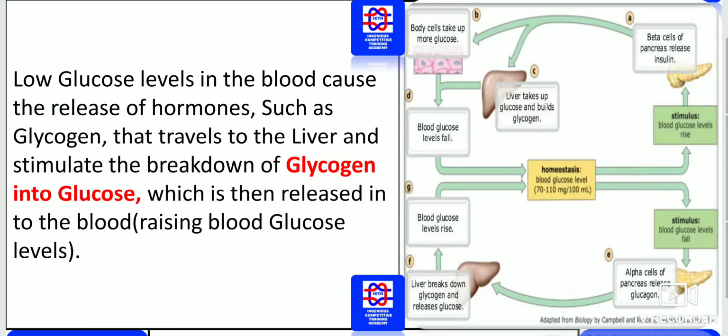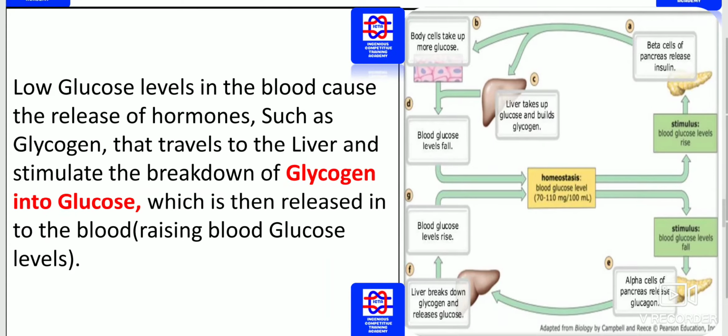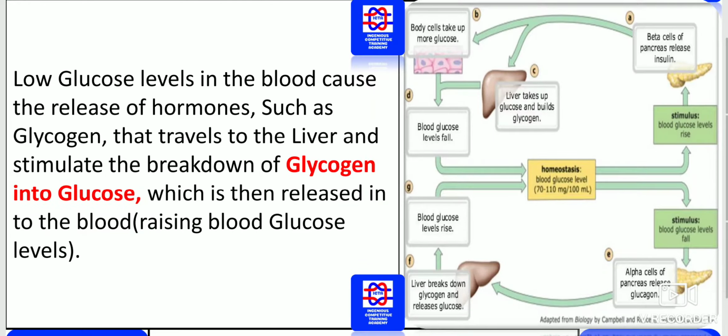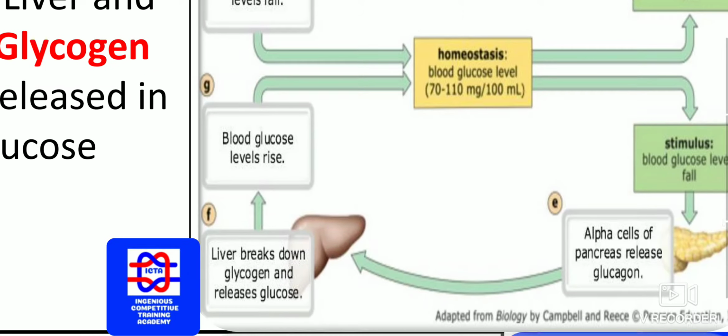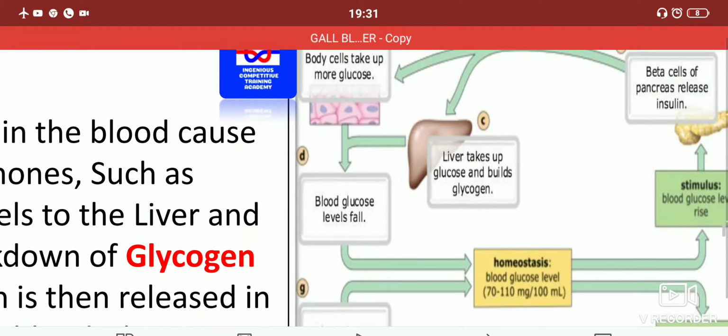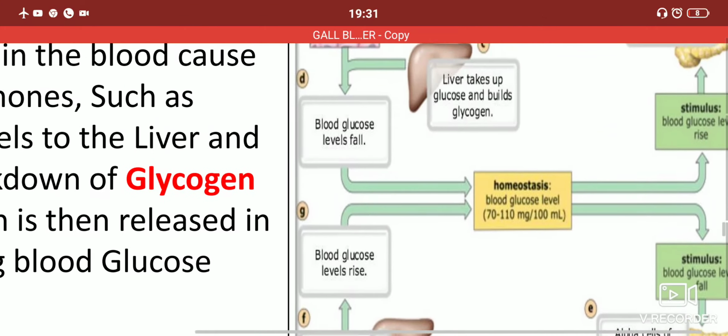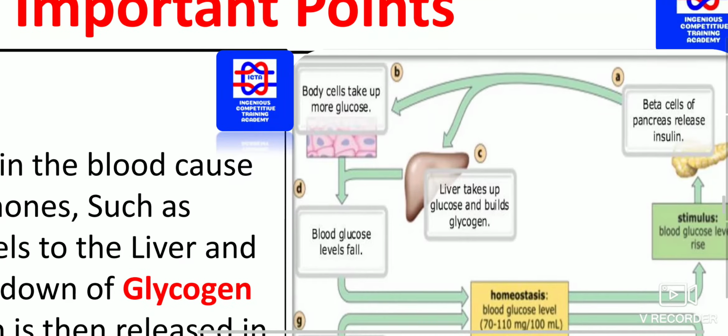You can go through the step by step process, after which glucose is released in the blood, raising the blood glucose level. What happens? You will have a high sugar level, so there you will have a sugar problem. As usual, whatever has been given in this figure, the liver breaks down glycogen, through the steps A, B, C, D, E. Please go through them.